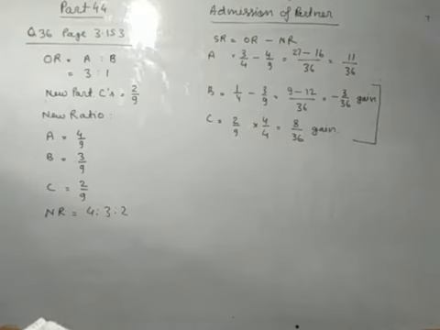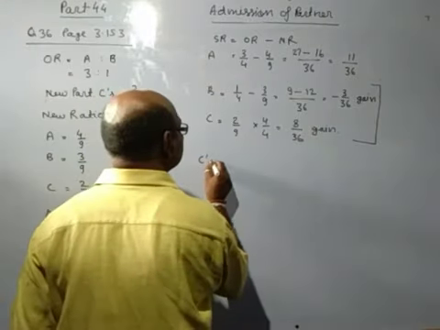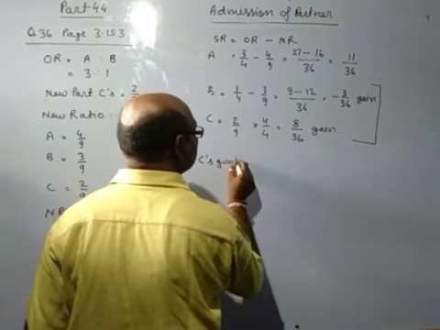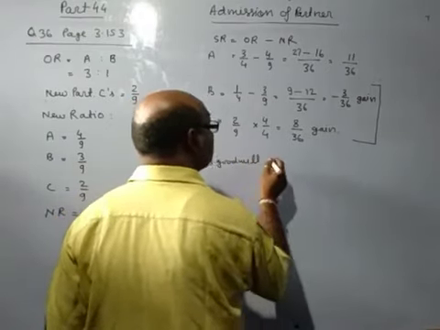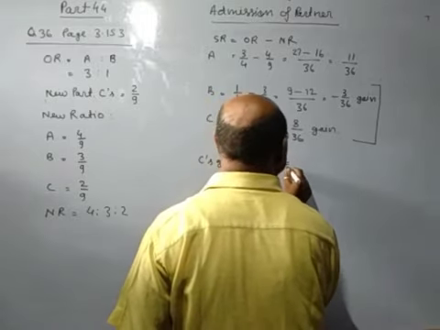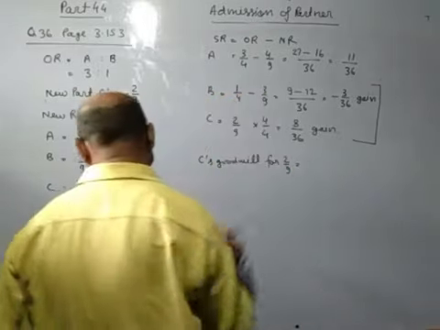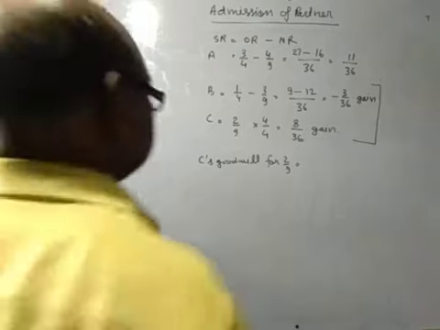C pays 20,000 for goodwill. So C's goodwill for 2/9, C's ratio is 2/9, and for this proportion C has paid the goodwill 20,000.